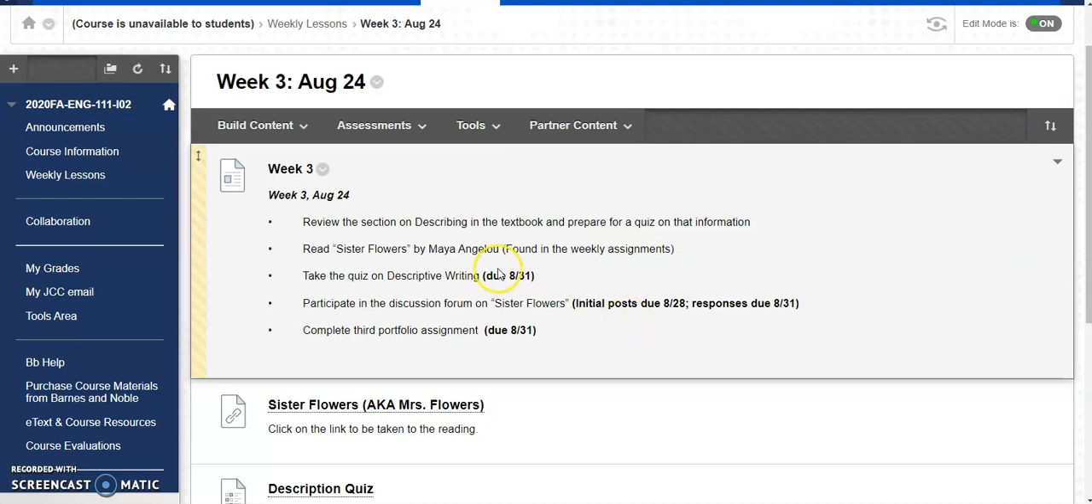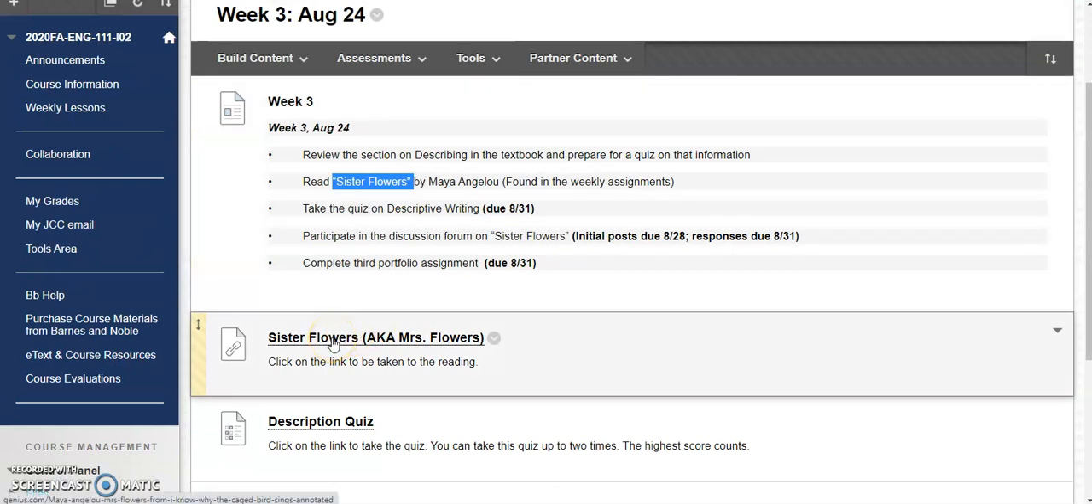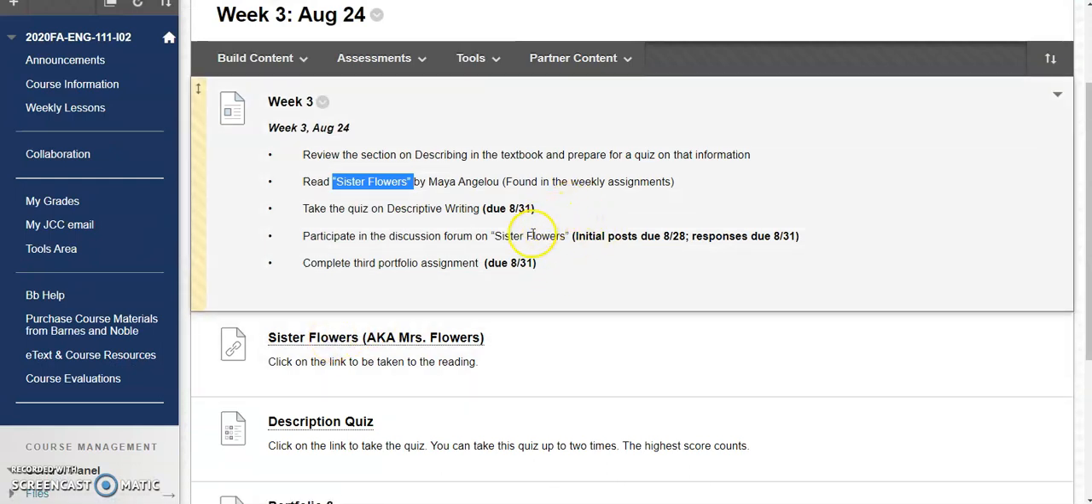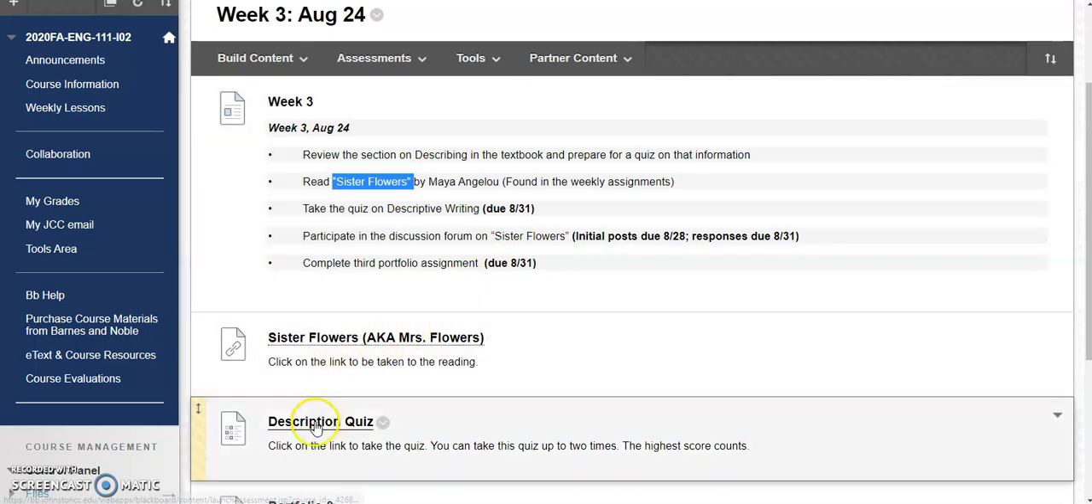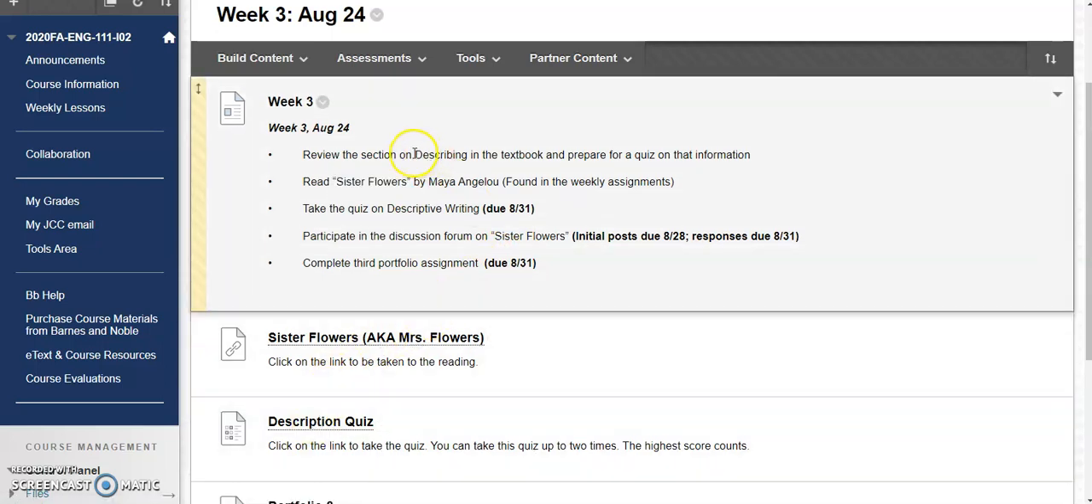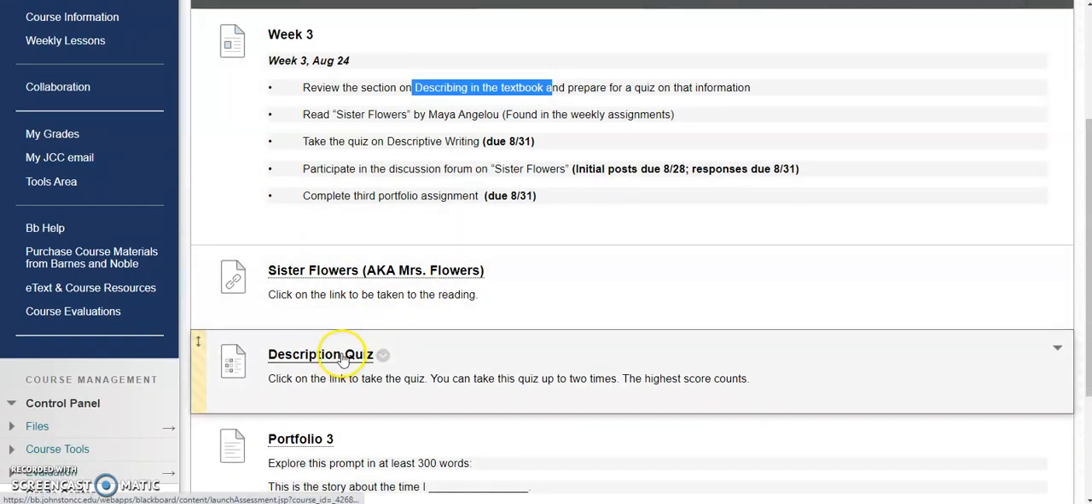So we are going to be reading a short story called Sister Flowers, also known as Mrs. Flowers, by Maya Angelou. Fantastic story. That's found right here. You just click on this link and it will take you to the reading. There is a quiz on descriptive writing, which you can find information on in your textbook. Pretty much straightforward, kind of common sense, and you can take the quiz up to 2 different times. You've known how to take a quiz.